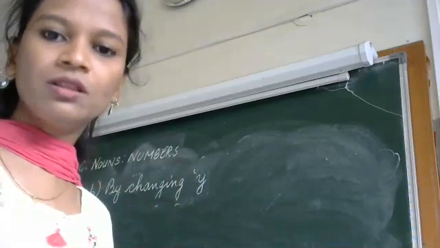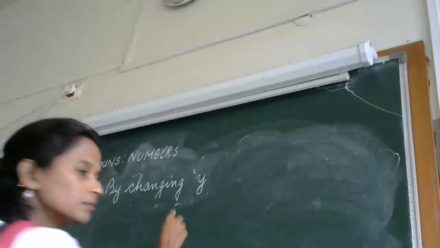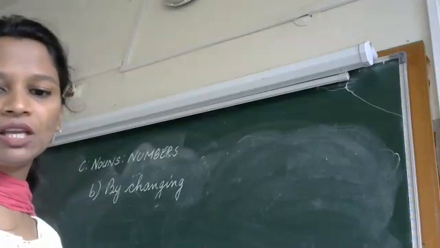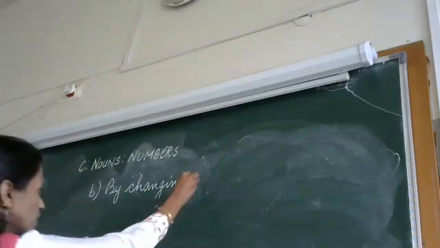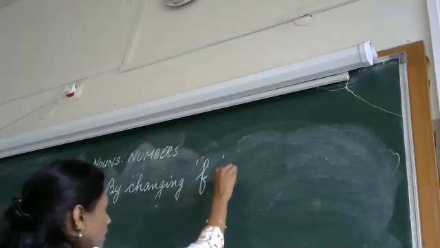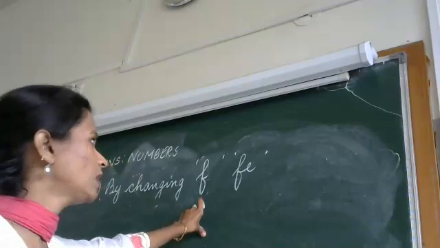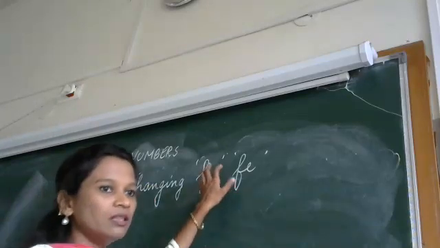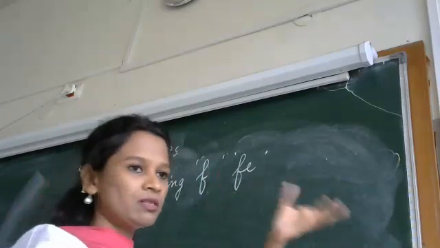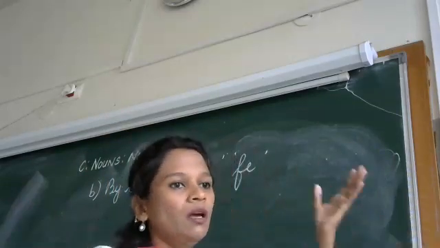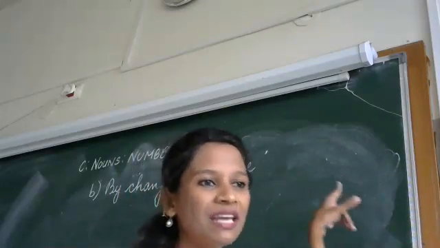Okay. Now, the next one, we have the C part. What is the C part? By changing FE into V and adding ES. By changing F and FE. Give me a word that ends with F. Now, listen here. Sometime back I told you, any word that ends with SH, CH, SS, O, X, it ends with VES.